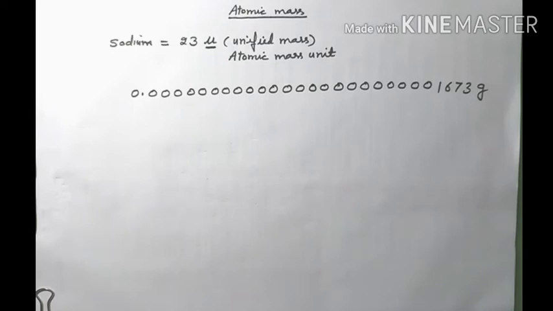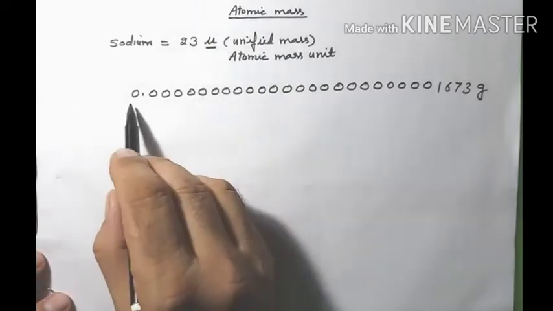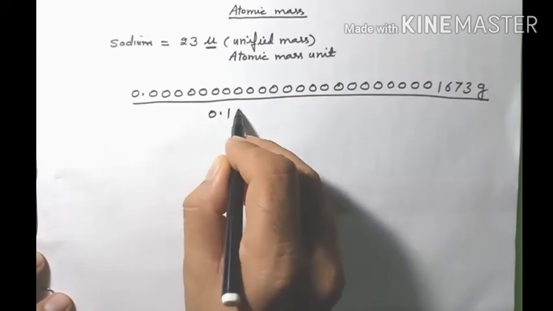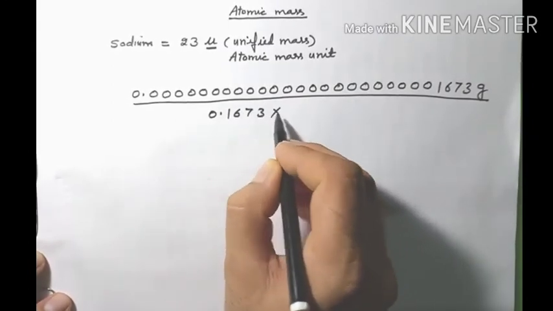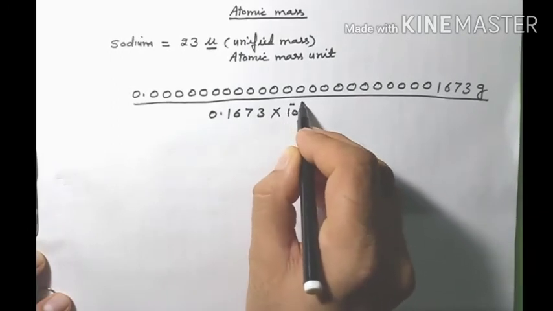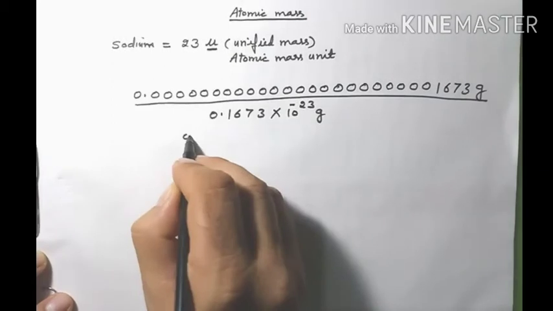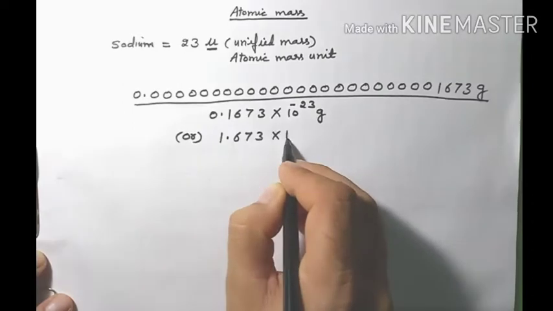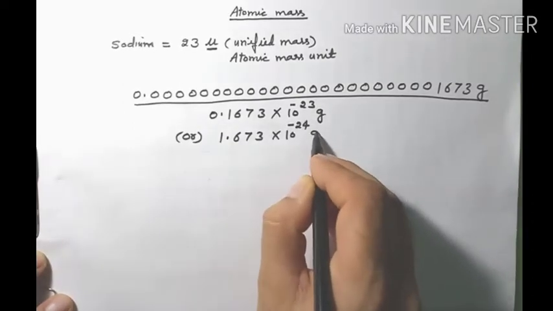So in our scientific calculation or anywhere, if we need these values, it is quite difficult. So scientists gave another idea to describe the mass of the atom, and that is not in terms of the real mass, but in terms of the relative mass. In scientific notation, if we write this value, it will be 0.1673 into 10 to the power minus 23 gram, or we can also write 1.673 into 10 to the power minus 24 gram.